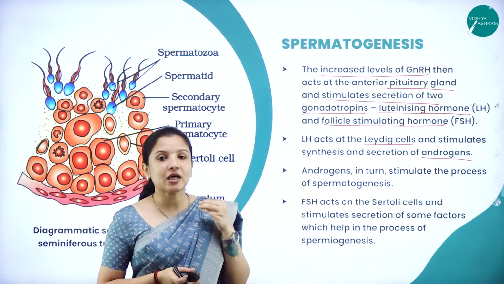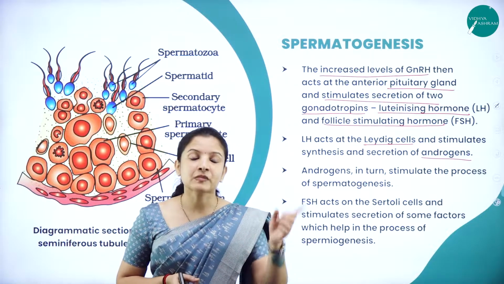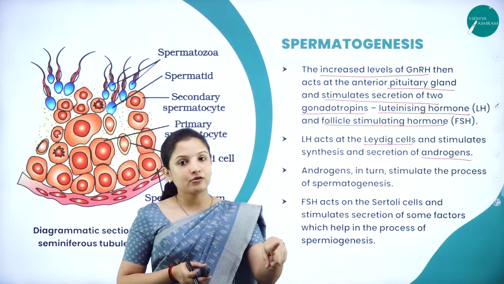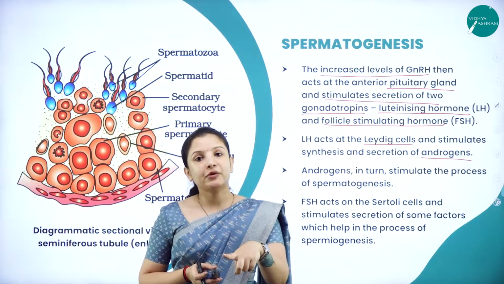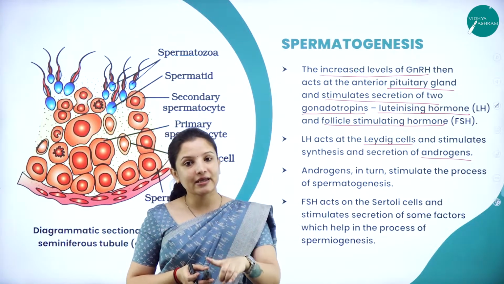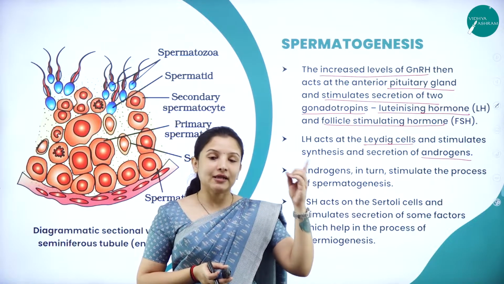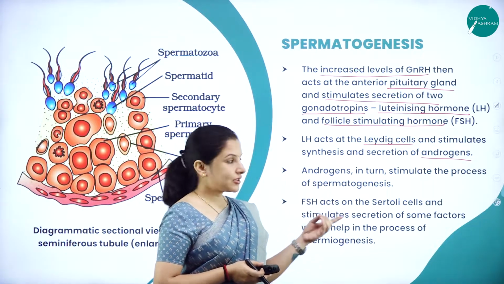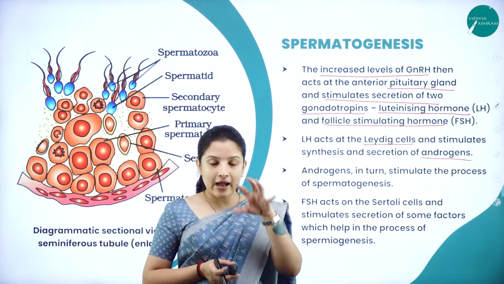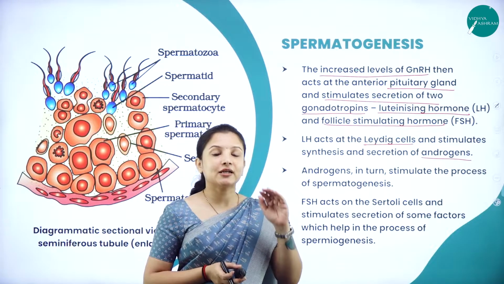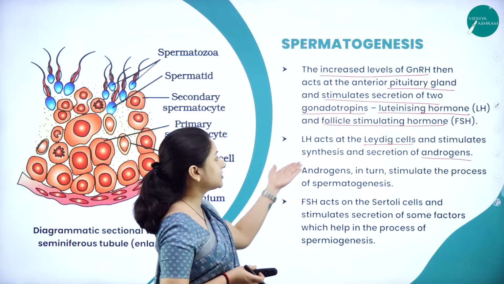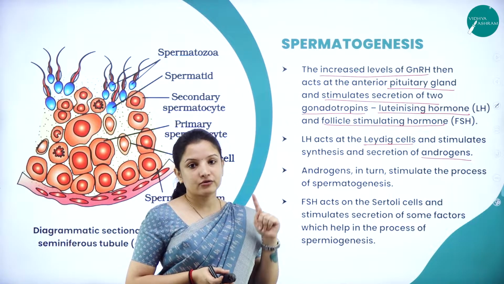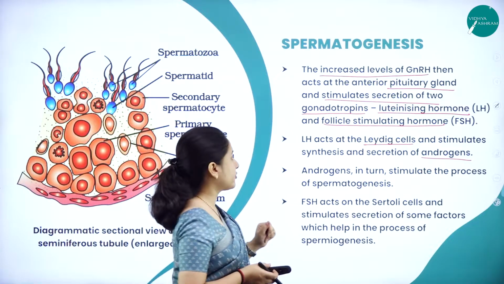Therefore, what did we understand now? Each of these is interconnected to one another. The gonadotrophin got released at puberty. That gonadotrophin stimulated the pituitary gland to release LH and FSH. Once the luteinizing hormone gets released, it acts on the Leydig cells and stimulates them to synthesize the androgen hormone. That is why gonadotrophin releasing hormone is very important here.